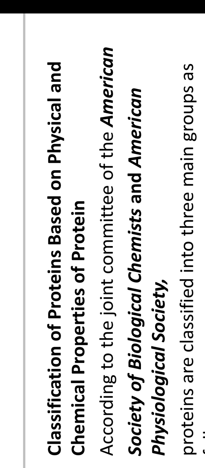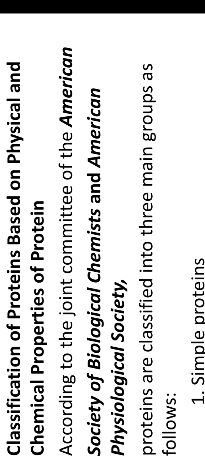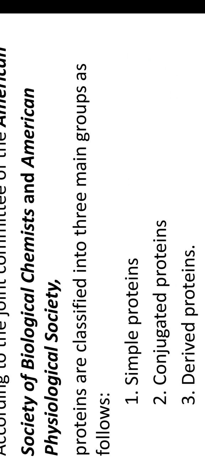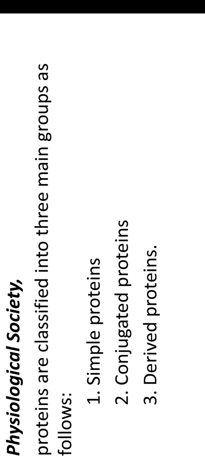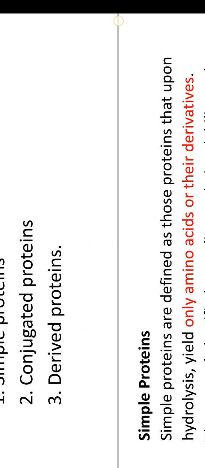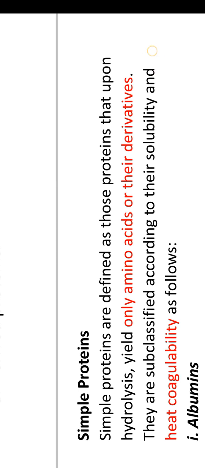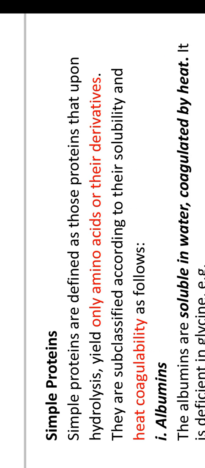Okay, next we see the classification of protein based on physical and chemical properties. According to the Joint Committee of the American Society of Biological Chemists and the American Physiological Society, proteins are classified into three: simple protein, conjugated protein, and derived protein. First, simple proteins are defined as those proteins that upon hydrolysis yield only amino acids or their derivatives.